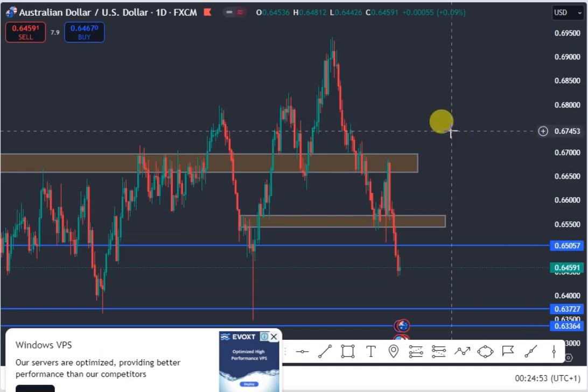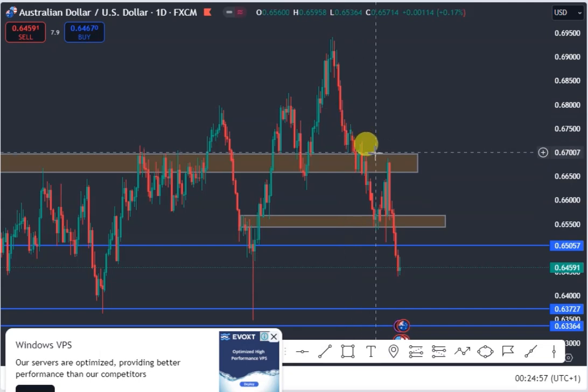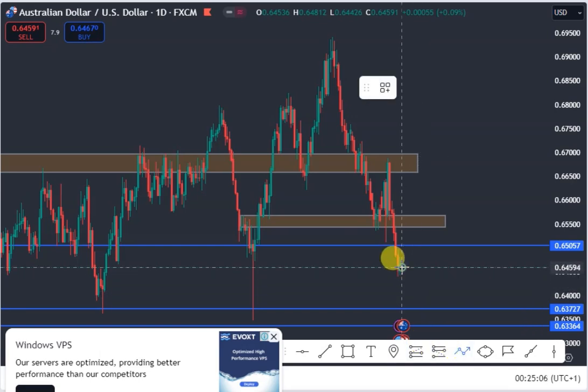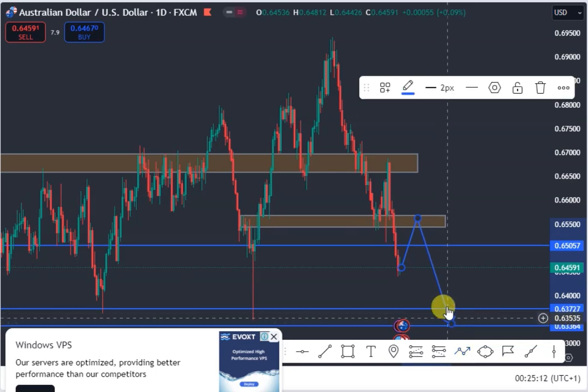Australia USD on my daily chart still remains on a downtrend. So long as we have this downtrend structure on Australia USD, we expect price to continue to push lower. So price is expected to push lower this coming week. So we expect price to do a retest of this region. Then we'll see price push lower to this next weekly support level.